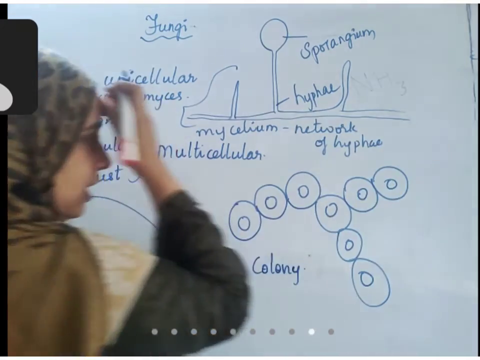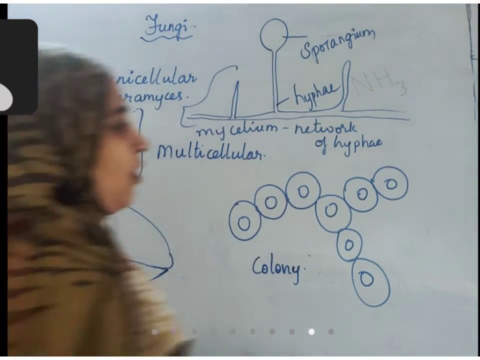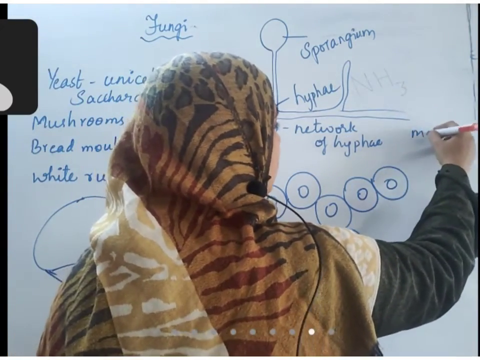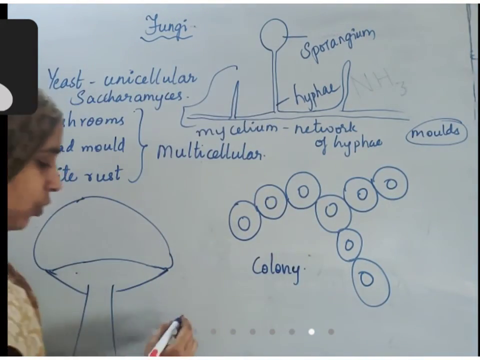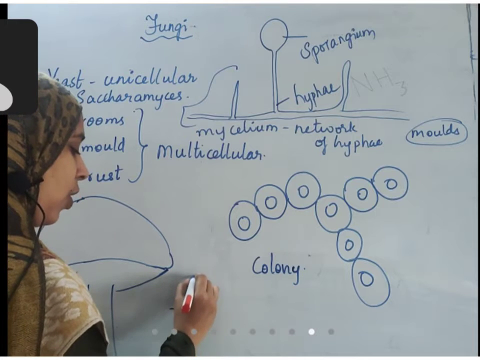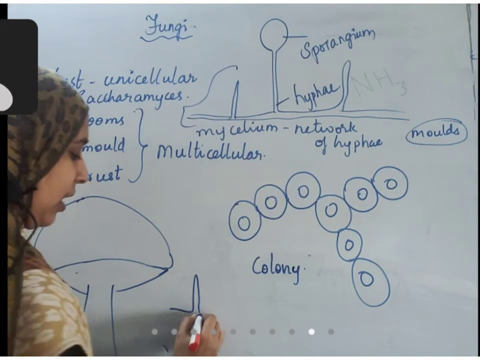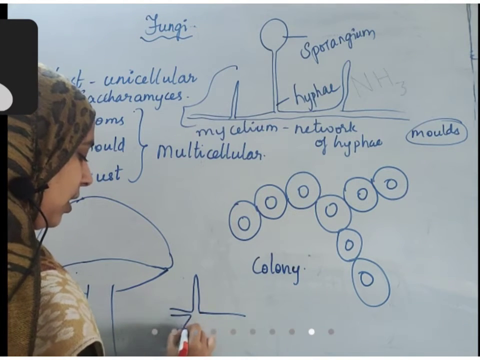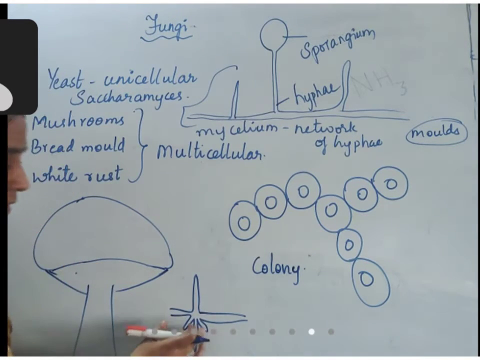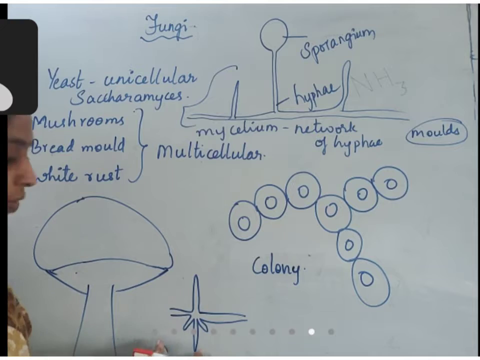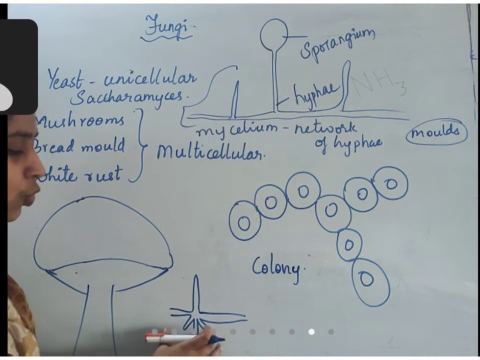So this type of fungus is called a mold. When this fungus grows, it grows like small hyphae, and some hyphae are formed on the lower side for anchorage, like roots.